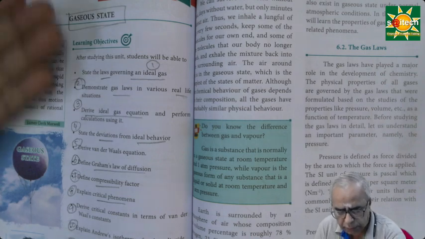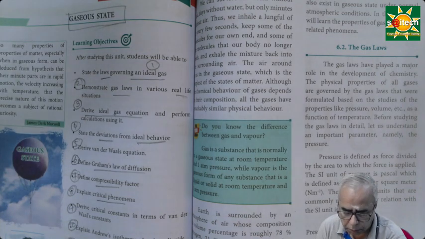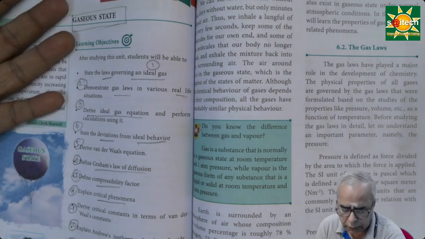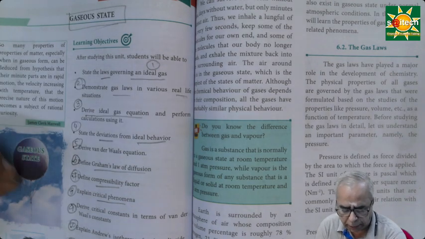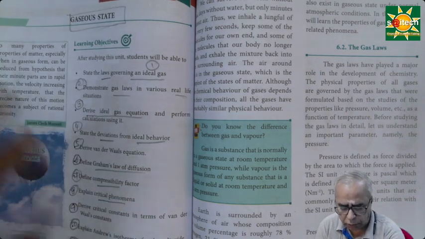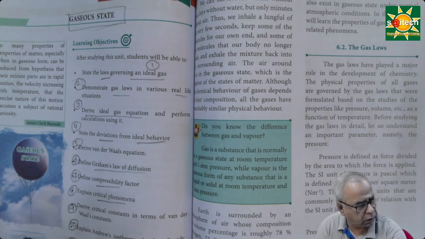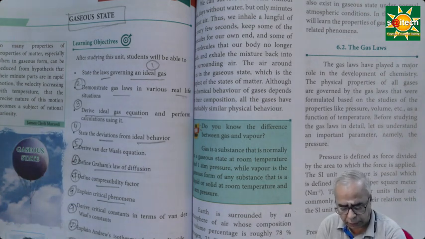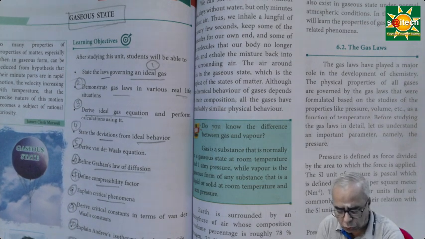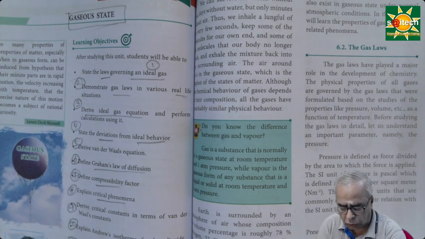Then this can be asked as questions also. And concept number 4, that is deviation from ideal behavior. Question number 5, derive van der Waals gas equation. Question number 6, Graham's law of diffusion. So state Graham's law of diffusion and explain. 7, what is compressibility factor? Explain. 8, critical phenomena. 9, the relationship between critical constants and van der Waals constants. 10, explain Andrews isotherm for carbon dioxide.